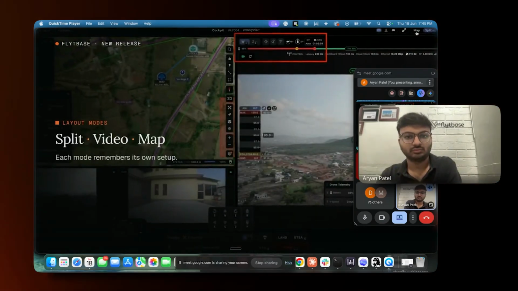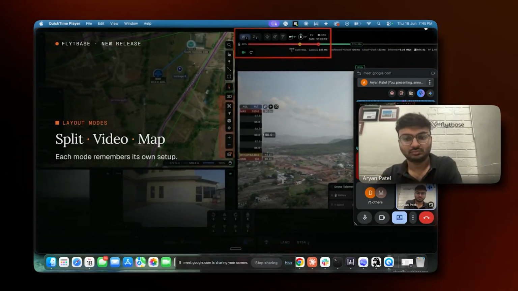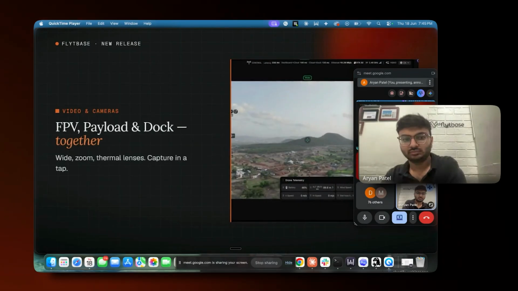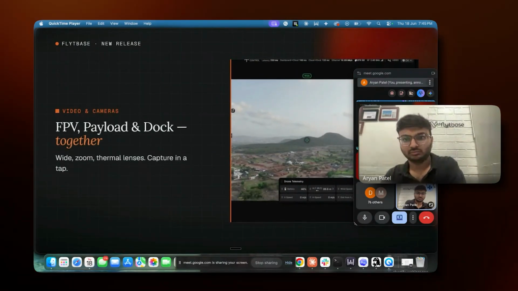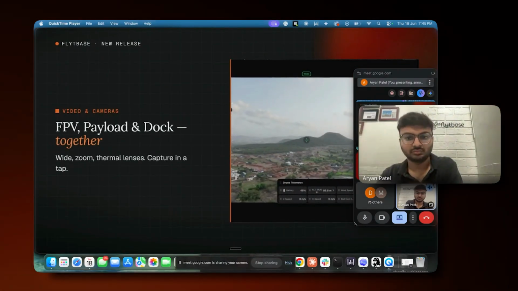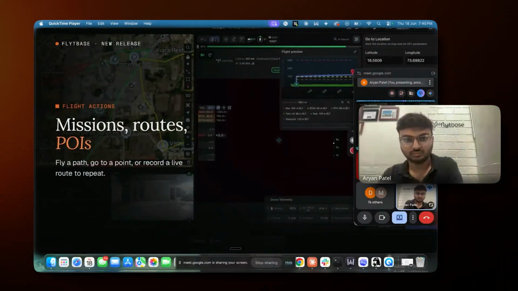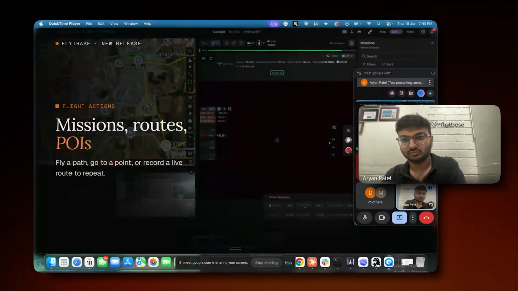Switch between split video and map. Each mode remembers its own setup. See FPV, payload, and dock cameras at once across wide, zoom, and thermal lenses. Launch missions, fly to a point of interest, or record a live route to repeat later.